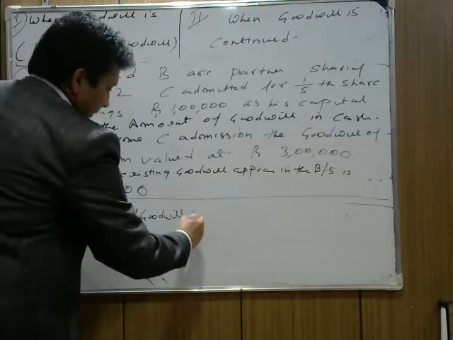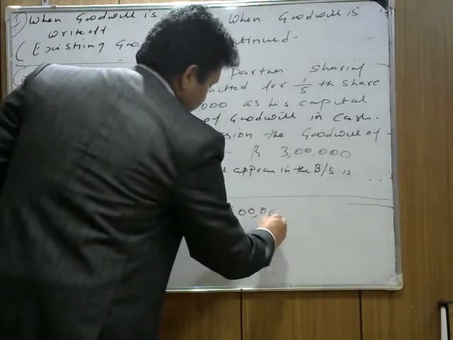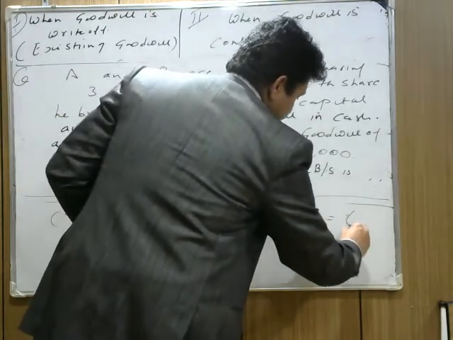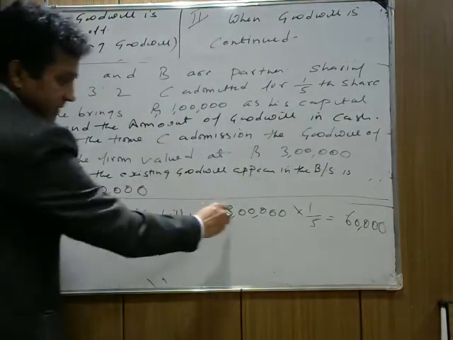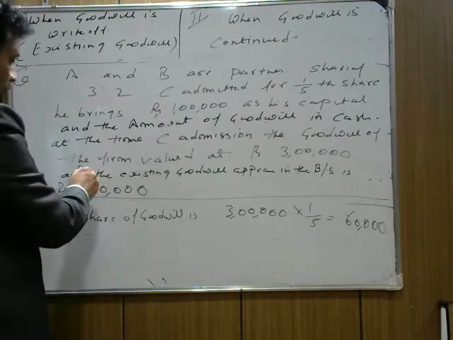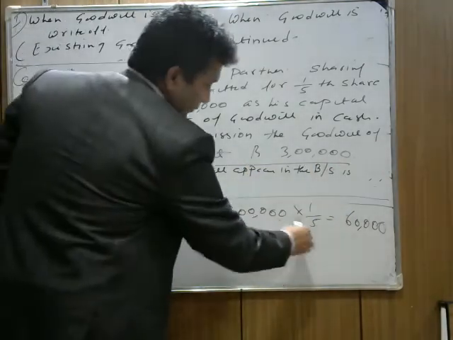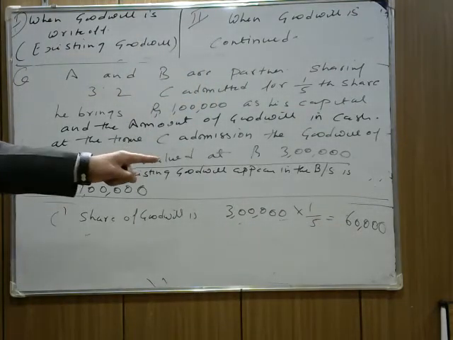How can we calculate it? The whole firm goodwill is 3 lakh, given at the time of C admission. So C's share will be 1/5 of 3 lakh, 60,000. So C needs to bring 60,000 as share of goodwill.